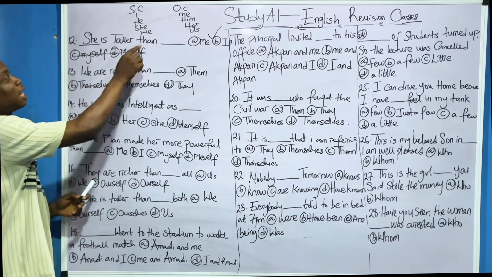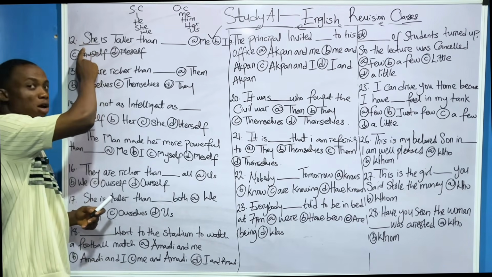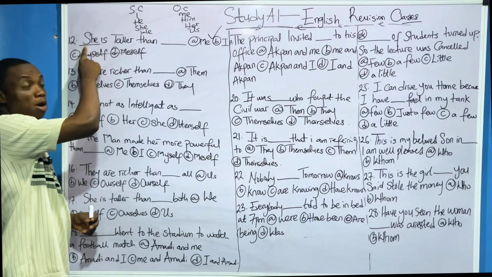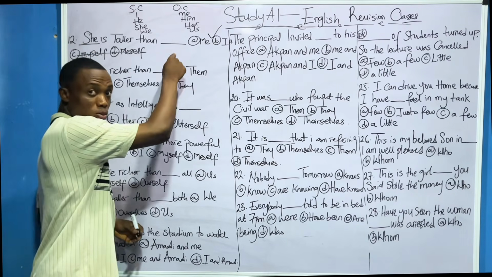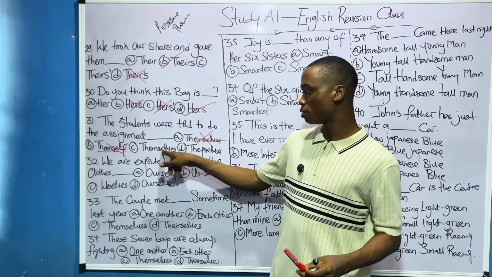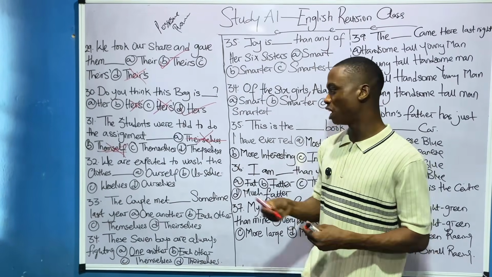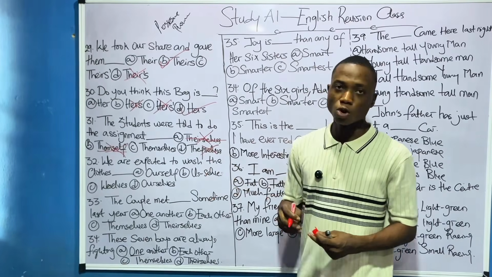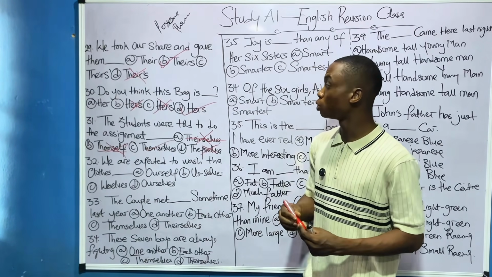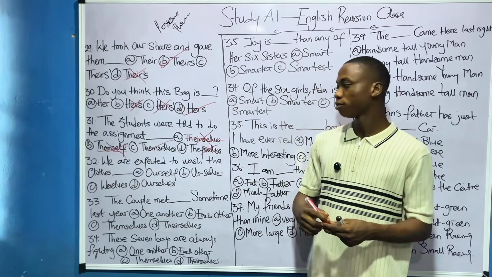For whom might not understand: she is taller than, like I said, focus on the first pronoun. If this pronoun is a subjective personal pronoun, it means the one here will be subjective too. If it's objective, so we're left with themselves and theyself. Obviously, you know this one is not correct in any way. So the answer is themselves. Option C. Very, very correct.